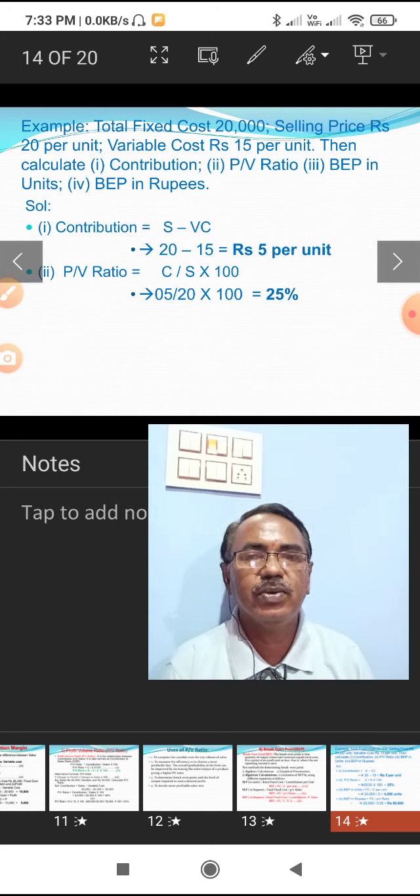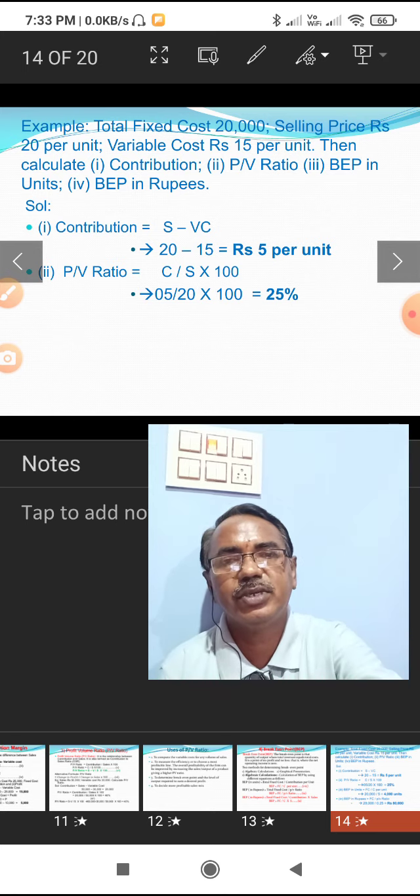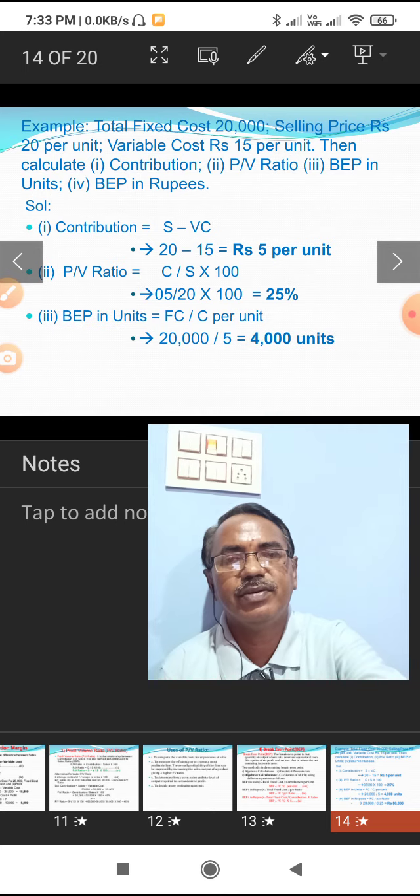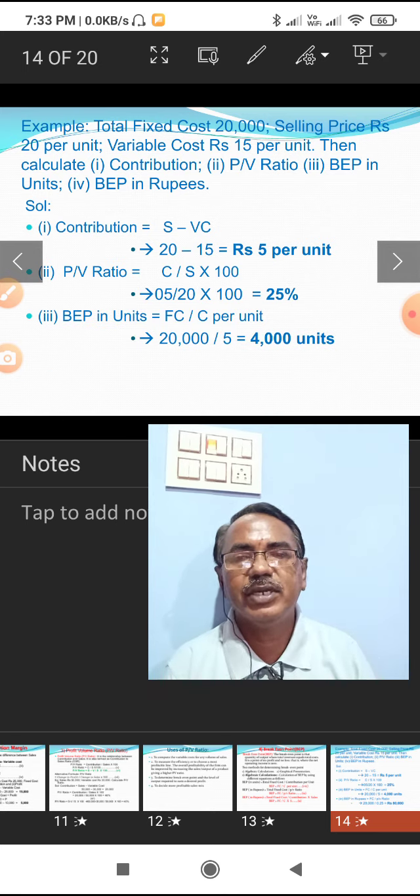If we want to express this value as a percentage, multiply by 100. So 25% or 0.25 is the PV ratio.